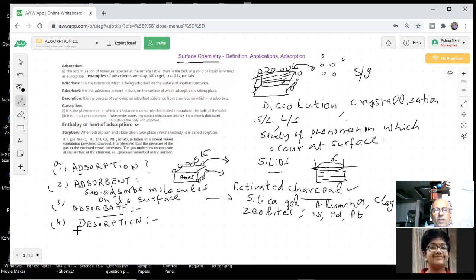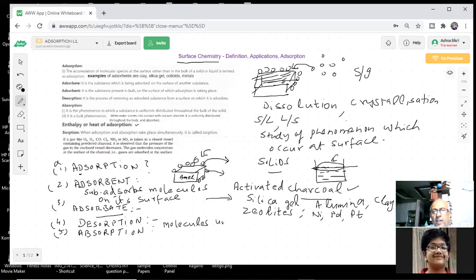Another thing which you have heard is absorption, students. What is absorption? In absorption, a substance is uniformly distributed throughout the bulk of the substance. Where is the bulk? This is the bulk I told you, inside. So these molecules get inside and get uniformly distributed in the bulk of the solution.